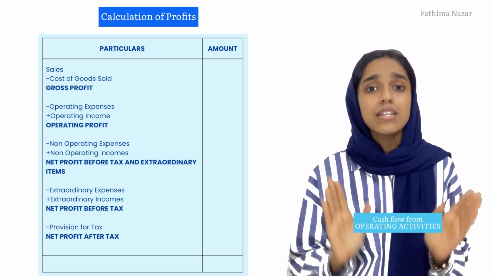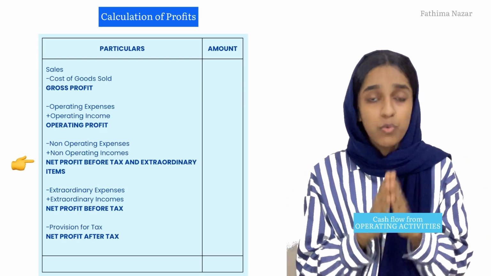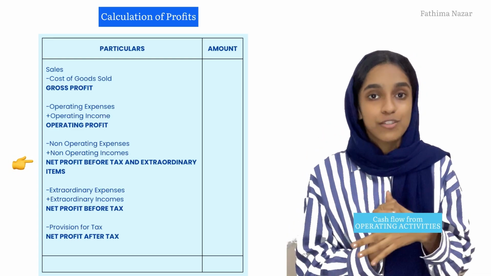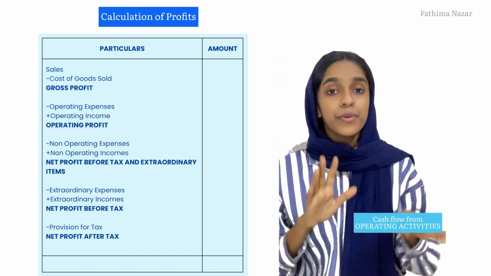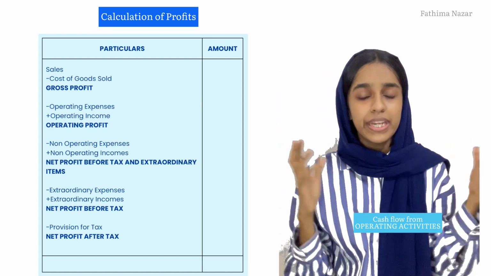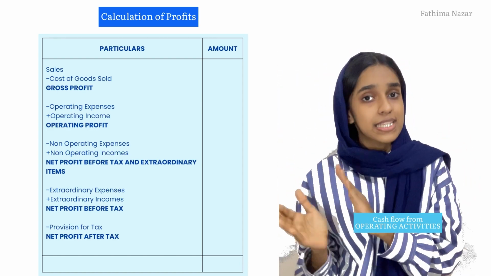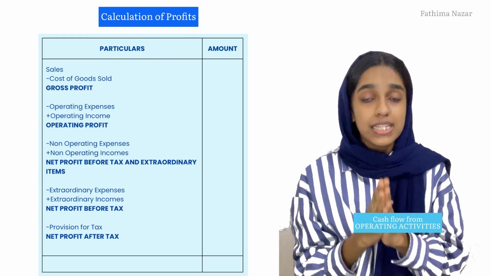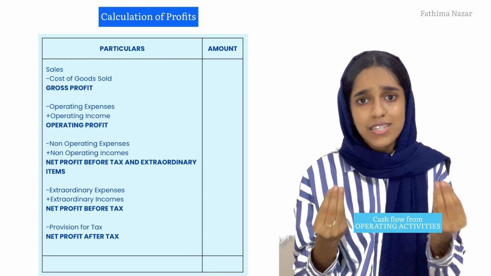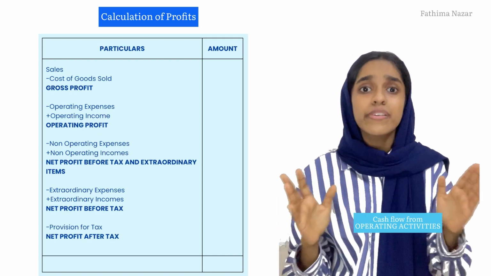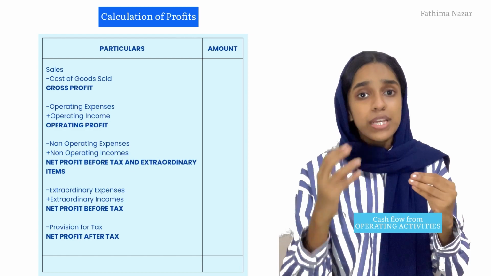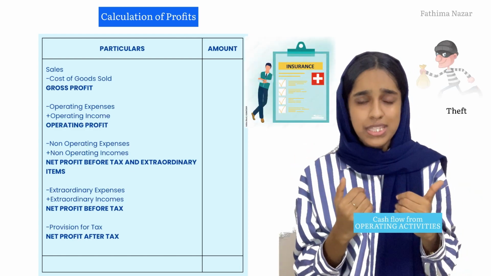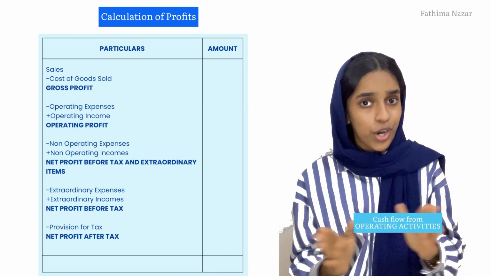Now this figure is very important. This is where we'll be starting our indirect method of finding out cash flow from operating activities. Quickly looking, what happens after we derive the net profit before tax and extraordinary items? We'll do the adjustments for extraordinary items if there are any. What are extraordinary items? Those are not at all related to the ordinary course of business. For example, a loss due to fire, an earthquake, or if we get some insurance claim. These are not normal, these are not ordinary.